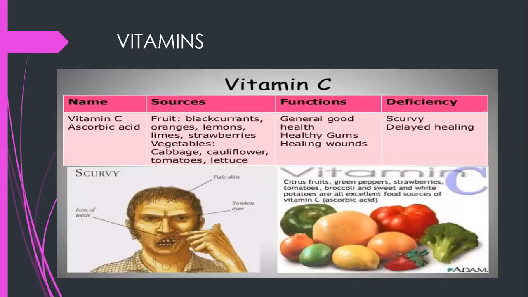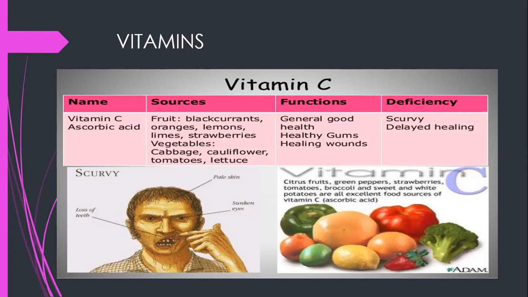The next one is vitamins. Two vitamins are included in your contents. One is vitamin C. Source is fruits and vegetables, and the function is general good health, healthy gums, and healing the wounds. Deficiency will lead to scurvy and delayed healing.